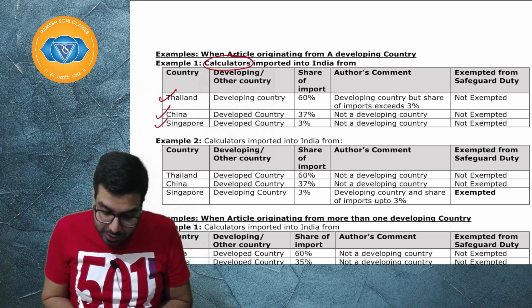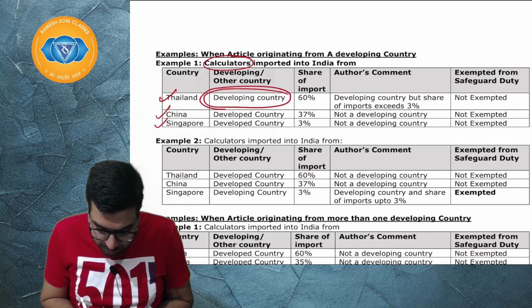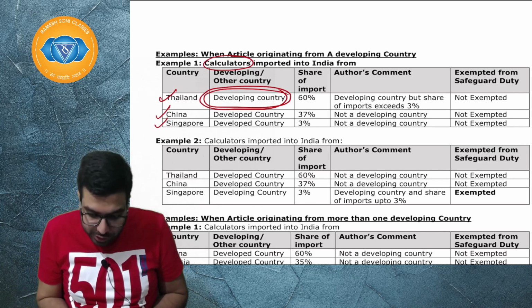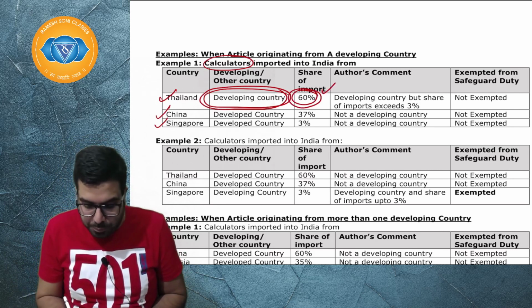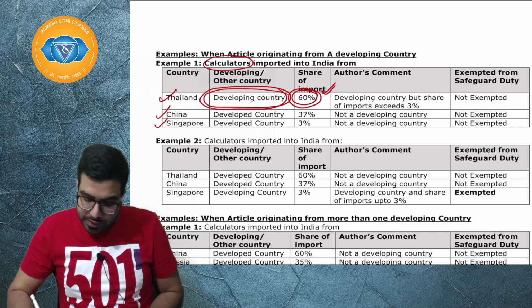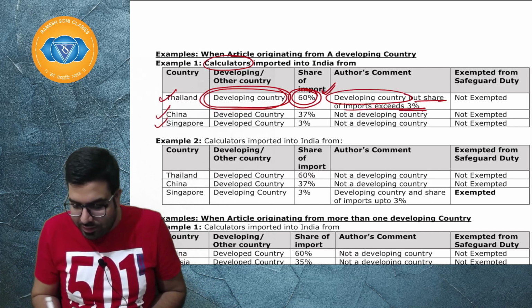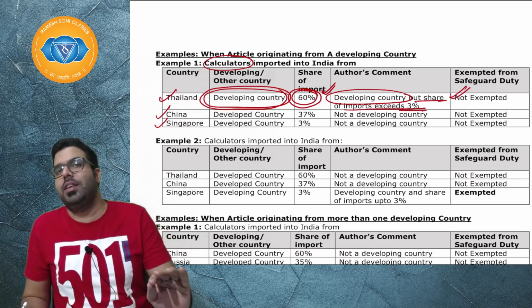So if you import it from a developing country and the share of import is only up to 3%, then it is exempted. But here the share of import is 60%. Baba, since it is a developing country but the share of import exceeds 3%, it will not be exempted. Safeguard duty will be imposed.